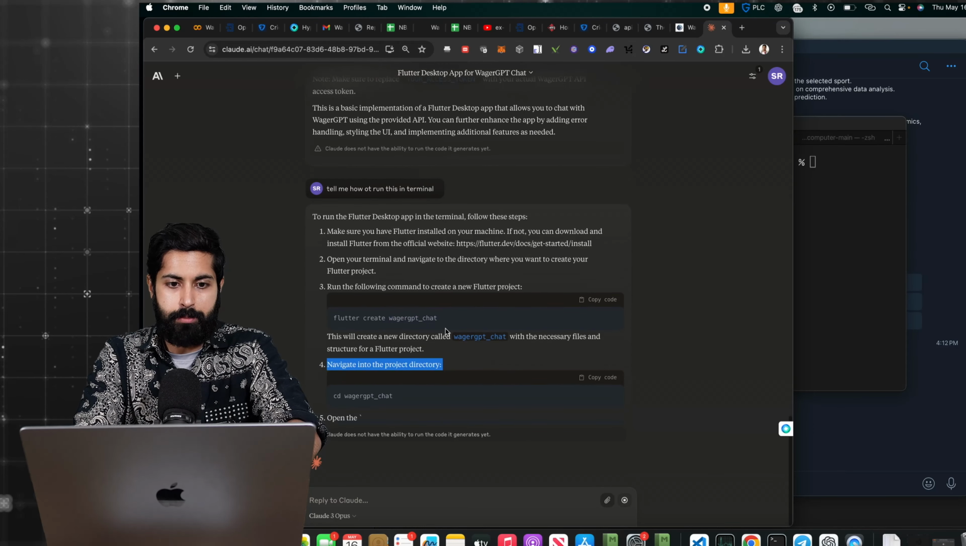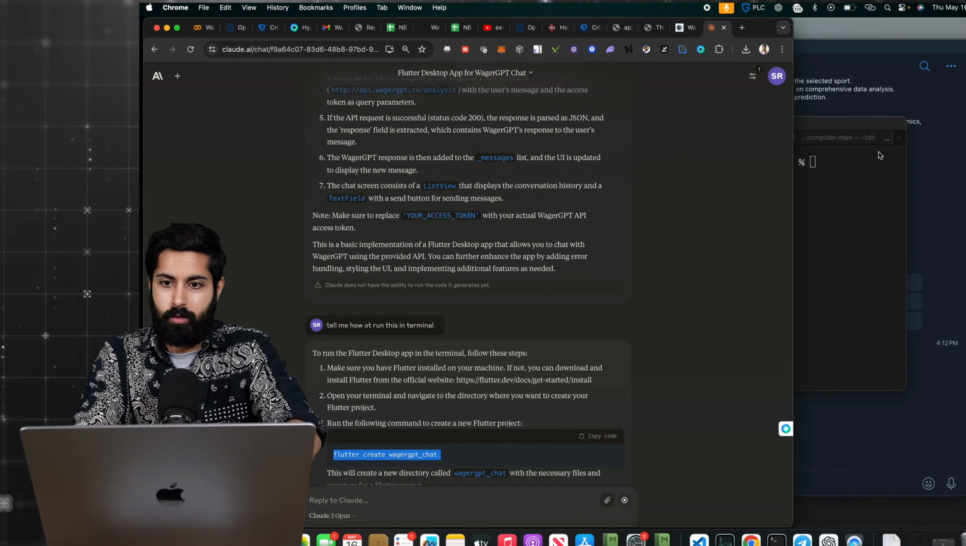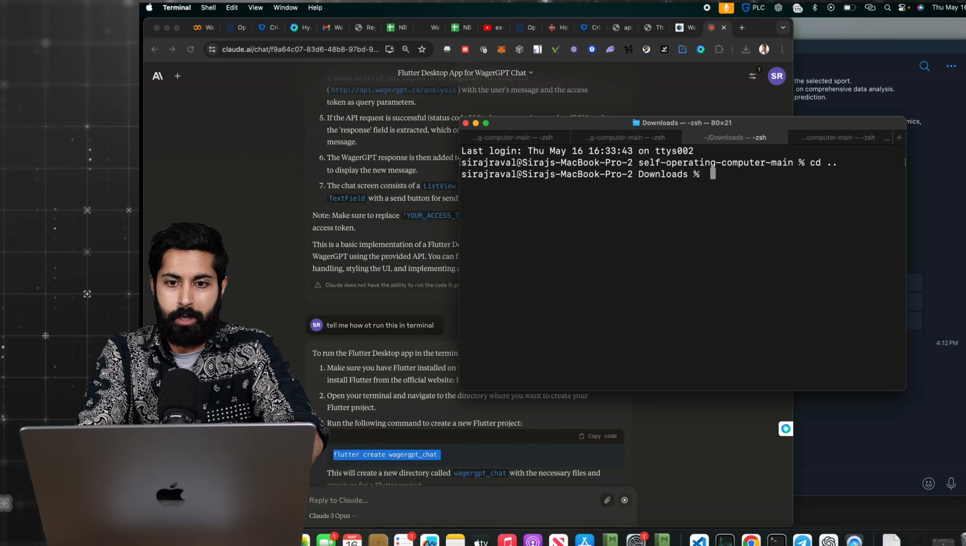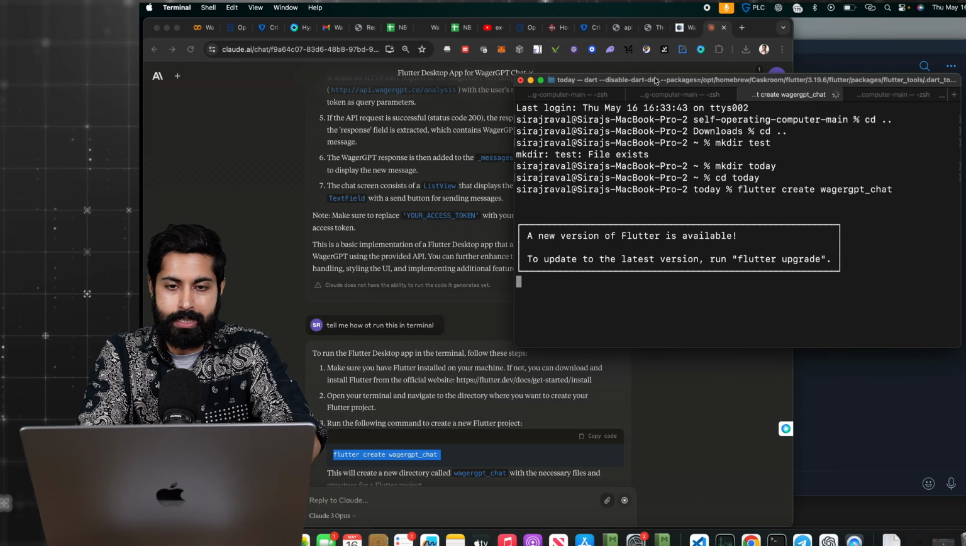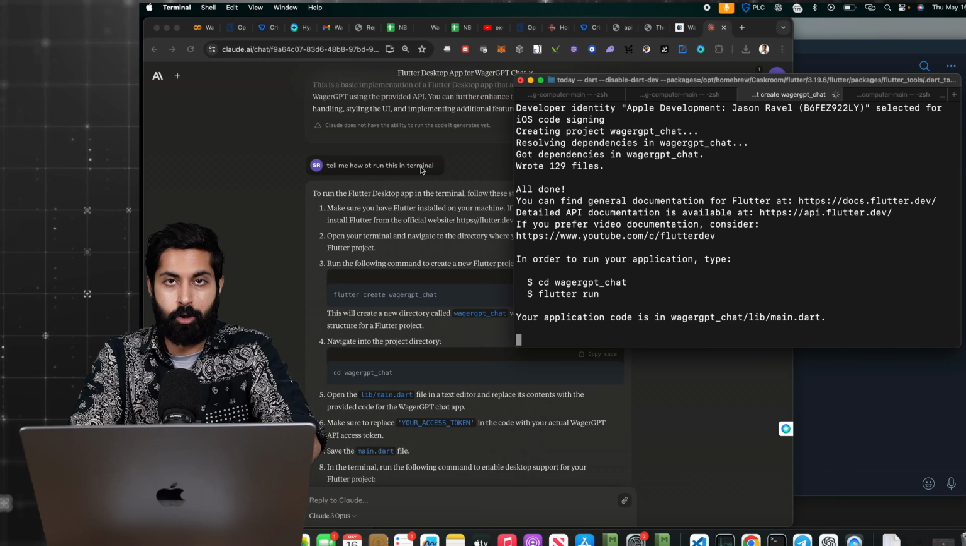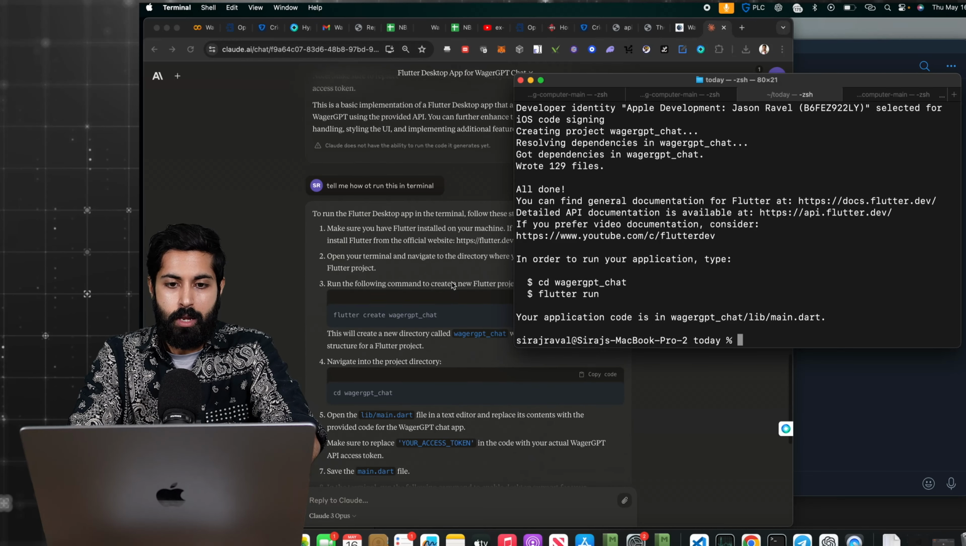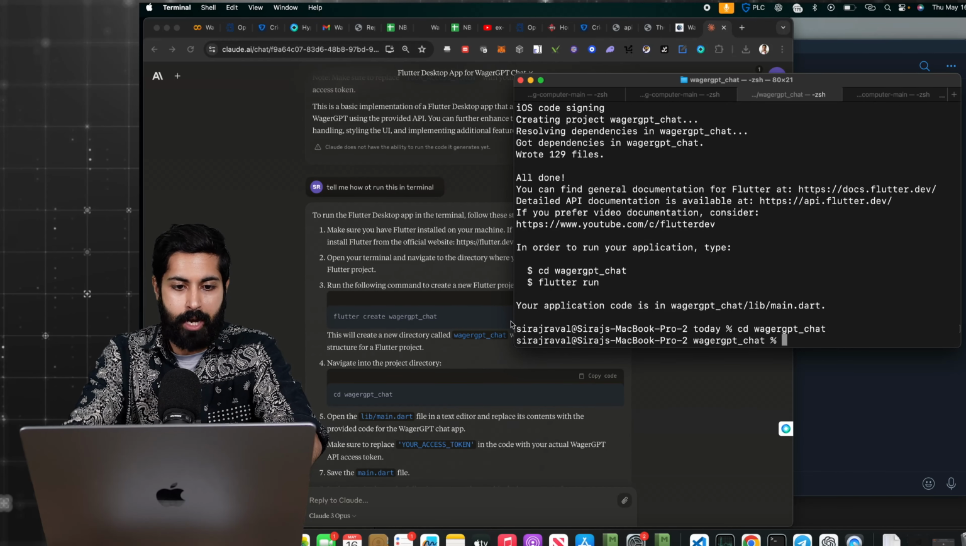Flutter create, WagerGPT chat. Okay. I was playing with the self-operating computer by Hyperwrite as well. That's why I have that file there. So make directory test. Of course, I have test already. So make directory today, cd into today. Flutter create, WagerGPT chat. Like it says, make sure you have Flutter installed. And you can do that with either command line or the GUI interface. And I'm going to cd into WagerGPT chat.